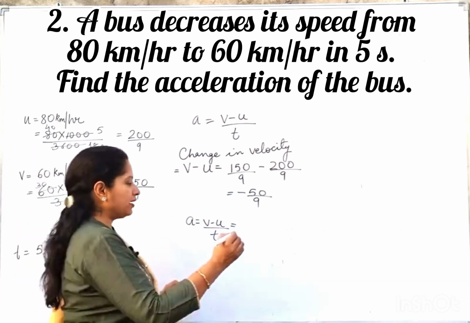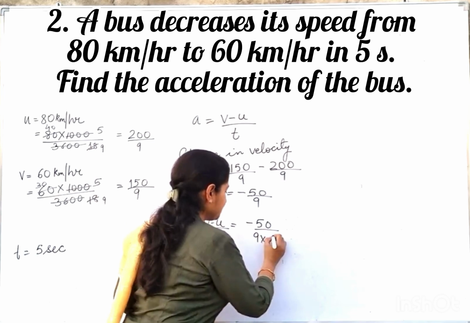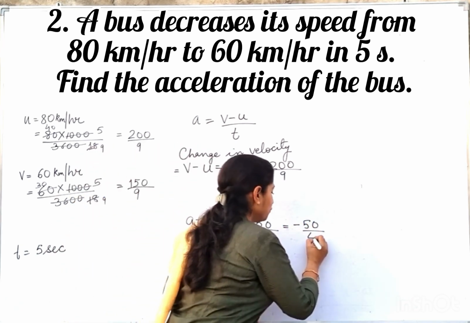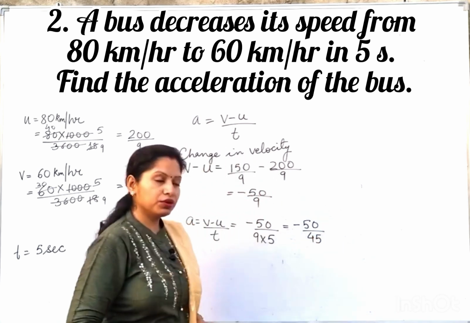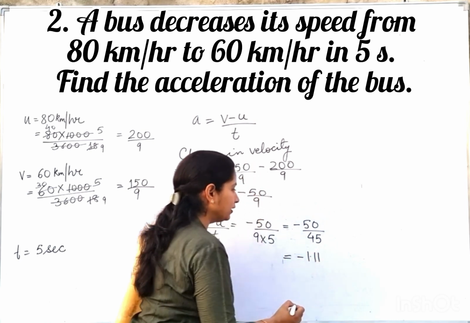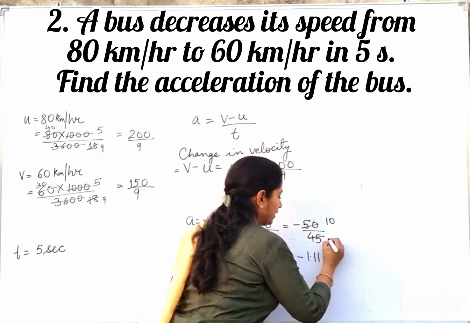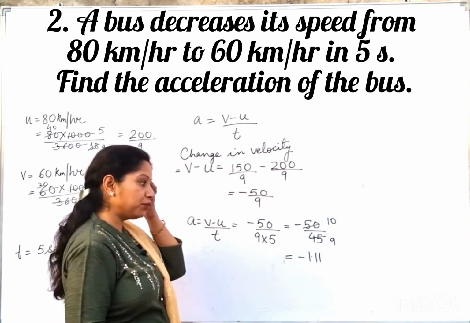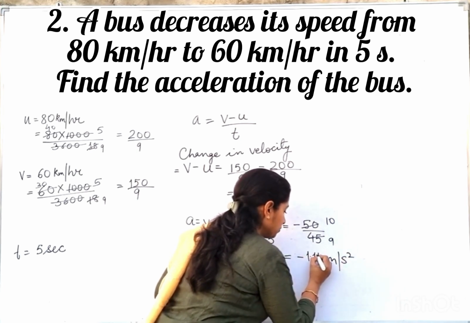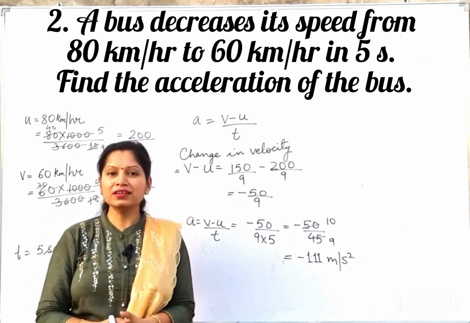The value of v minus u has come out as minus 50 upon 9, and time is 5 seconds. So it comes out to be minus 50 upon 45. If we just divide that, we'll get minus 1.11. You can also divide it first by 5: 5 10 times is 50, 5 9 times is 45. 10 upon 9 will give you minus 1.11 meter per second square. Since it's acceleration, remember that it should be in meter per second square. Okay, so that's a simple solution of this.